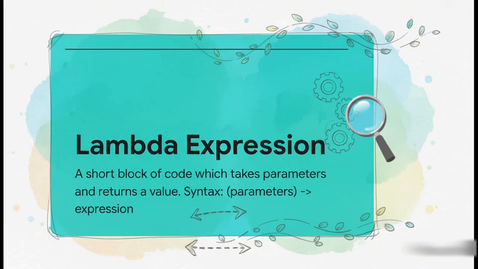So what exactly is a Lambda then? The easiest way to think about it is as an anonymous function. It's a little chunk of code that you can pass around and use wherever you want. The syntax is super simple. You've got your parameters on the left of the little arrow, and the code you want to run on the right. It's basically a function on the fly.